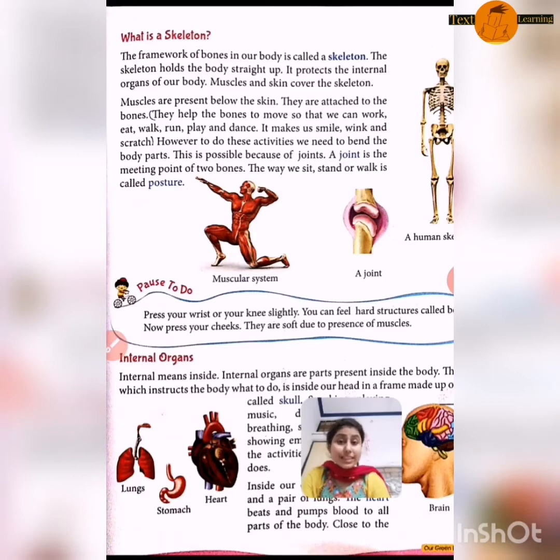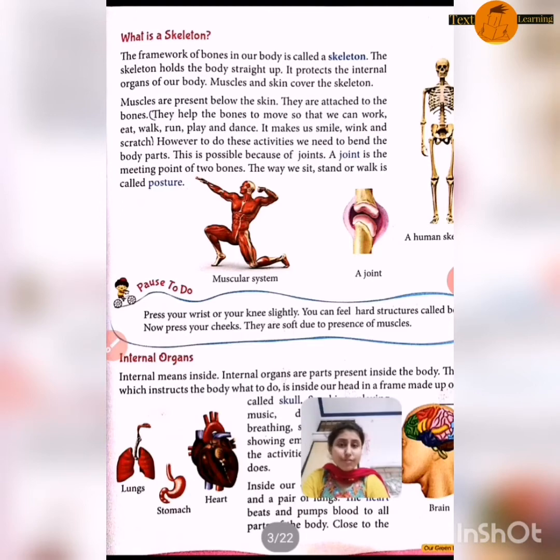Next, the skeleton holds the body. What is the use of a skeleton? The skeleton holds the body straight up. We can stand straight with the help of bones. We can sit straight with the help of bones. It also protects the internal organs of our body.